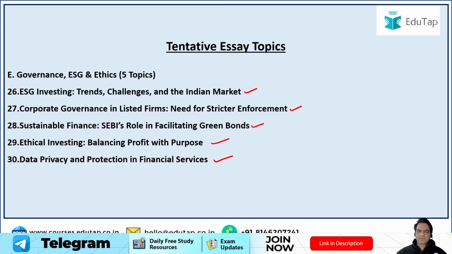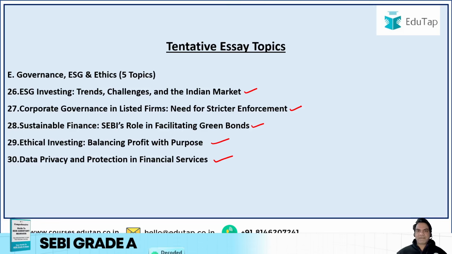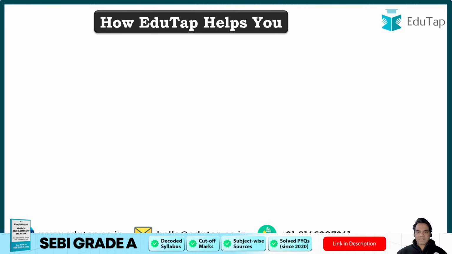So guys, these are 30 tentative topics based on different verticals, different aspects of the requirement of the paper, and I think you can look into these topics and start preparing on these lines so that you can research well and you have ample time to practice your answers as well. So guys, this was all about your SEBI preparation.